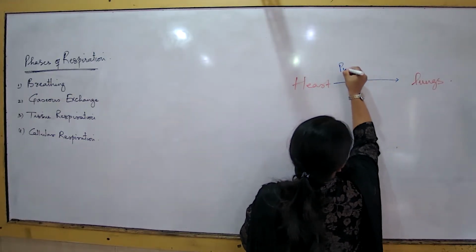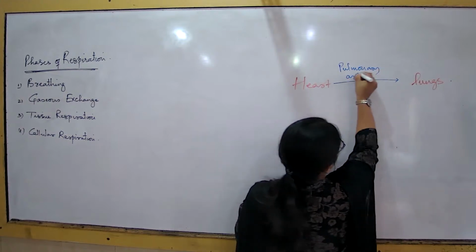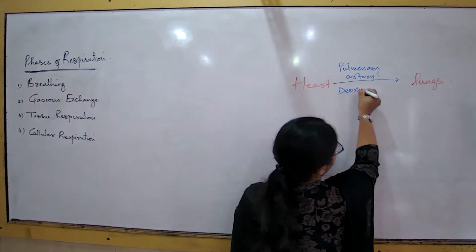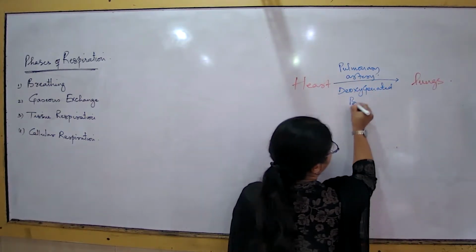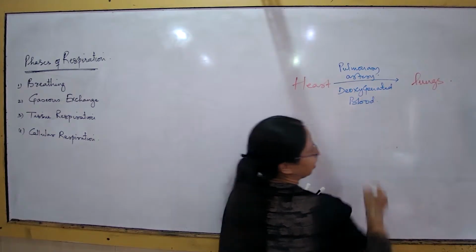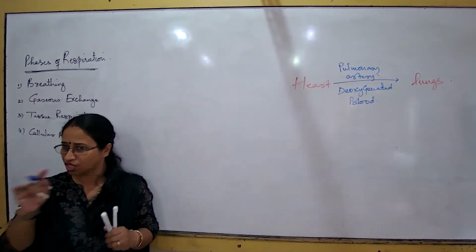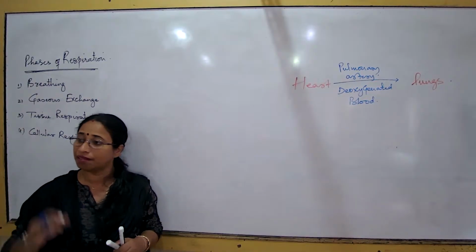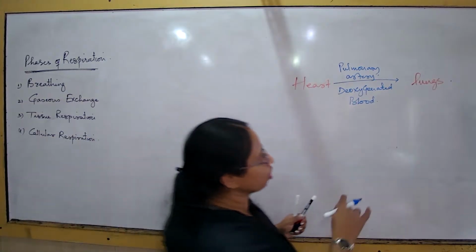So what is the name of the vessel? The name of the vessel is pulmonary artery. What type of blood does it carry? It carries deoxygenated blood. How did we define deoxygenated blood? Blood which has a higher concentration of carbon dioxide than oxygen. Oxygen is there in deoxygenated blood, yes, but lesser than carbon dioxide. That's why this blood is deoxygenated.